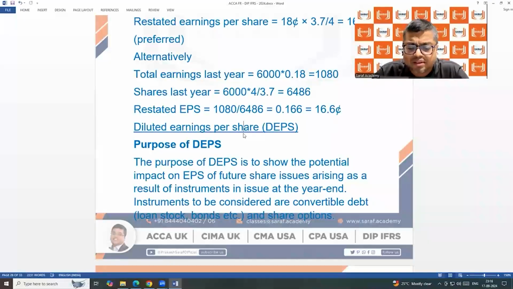Another example. The company has given ESOP. ESOP means the employees of the company are told that if you work for 3 years, at the end of 3 years, we will be giving you shares at less than the market price. Many companies in the world are saying this to their employees. ESOP, employee stock option policy.